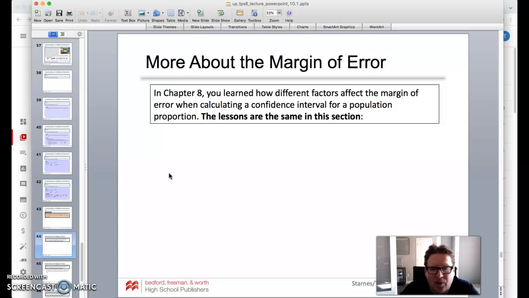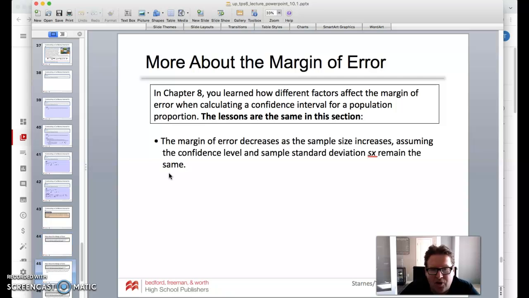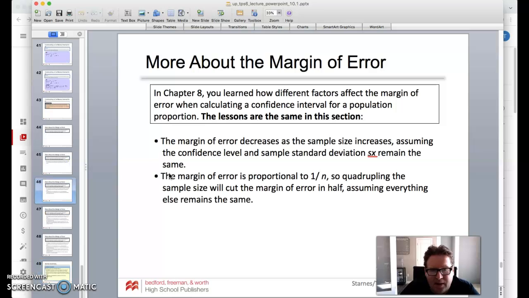Now in Chapter 8, we learned different factors affect the margin of error. The same applies in this section as well. The margin of error decreases as the sample size increases, assuming that the confidence level and sample standard deviation remain the same. Now the margin of error is proportional to 1 over the square root of the sample size. So quadrupling the sample size will cut the margin of error in half, assuming everything else remains the same.